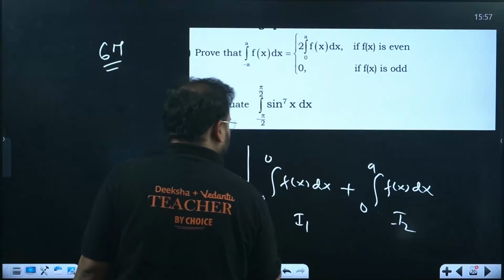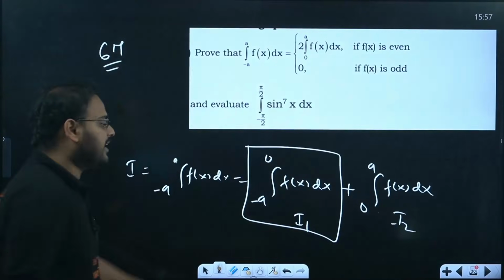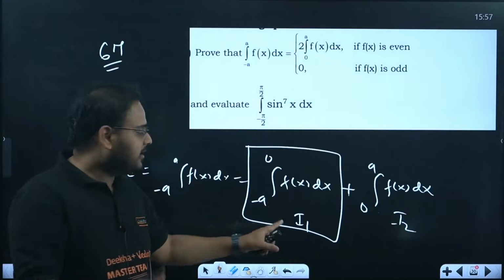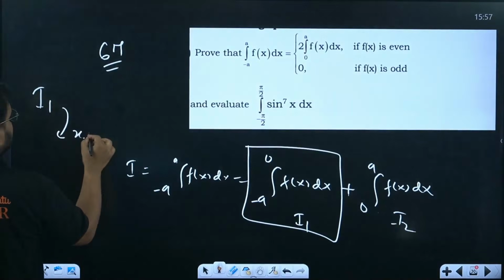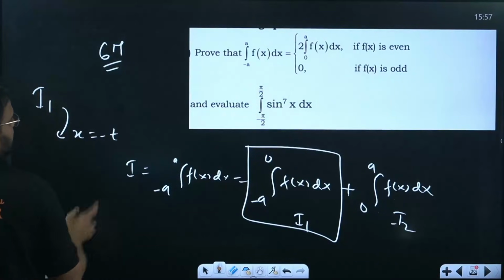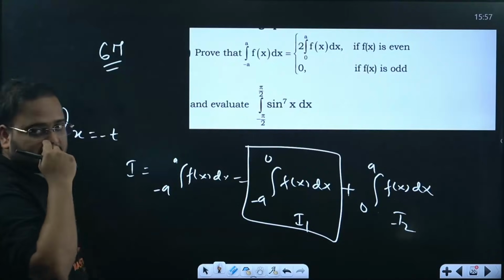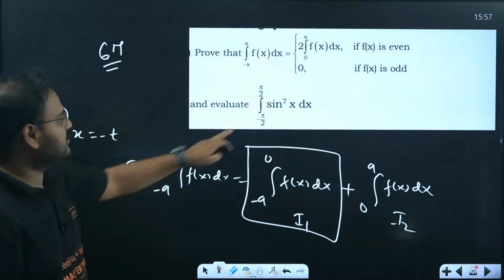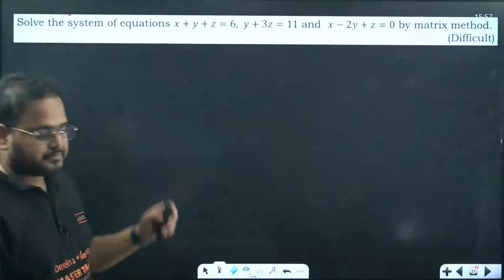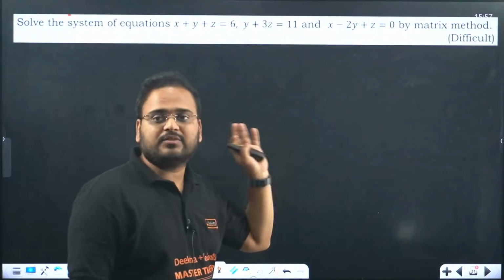This whole question revolves around I1 only. Just take I1 and substitute x as minus t, and then switch the limits 0 to a. Switch the variable, and you get the result. This will be 0.